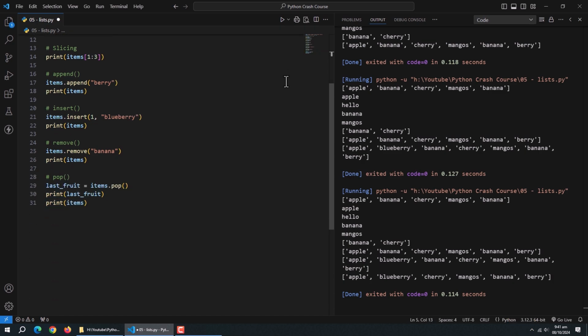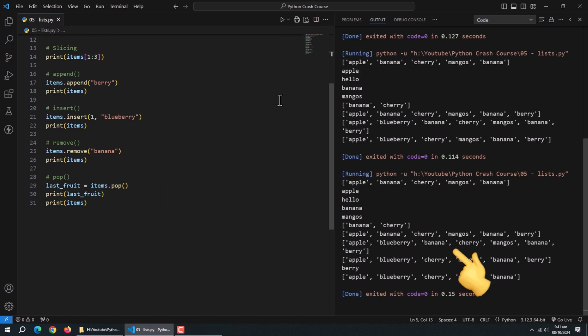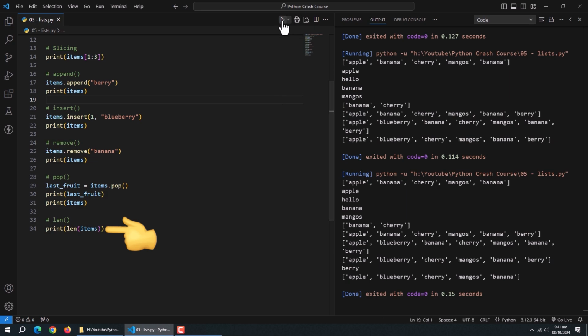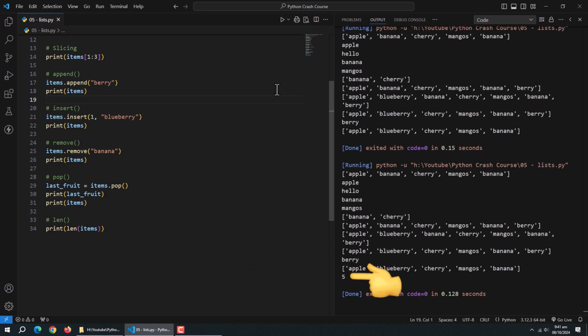Next comes the pop method. It is also used to remove items from the list. You can pass the index number to it to remove specific items. But by default, it removes the last item of the list. This pop method also returns the last deleted item. So, we can store it in a variable, and then print that item. Like, here is the deleted item, and this is the updated list. We can use the len method on lists to get the length of the lists. Like, right now, our list has 5 items, so the length is 5.